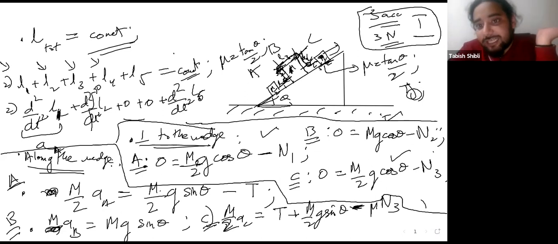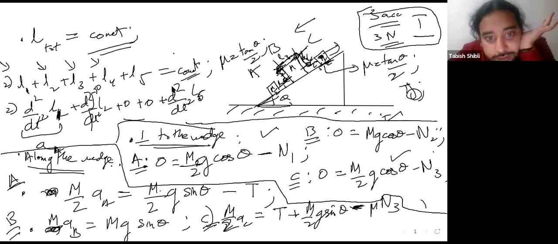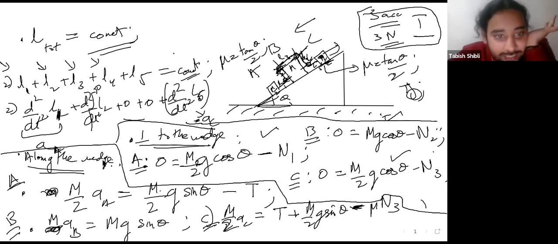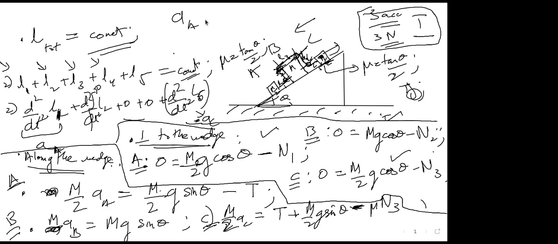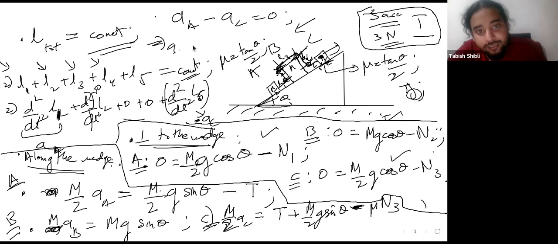This only happens when it starts moving backward. But the acceleration is in the downward direction, right? So this second derivative will actually be equal to minus AC. So essentially, this whole constraint equation, that all lengths add up to a constant, you can convert into your seventh equation, which will just be AA minus AC equal to 0, which means that A is equal to AC.